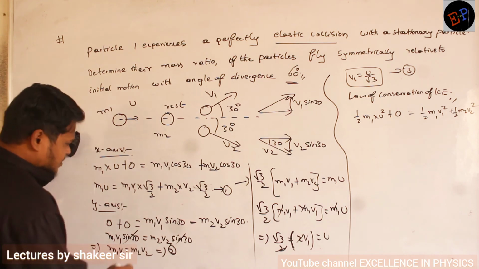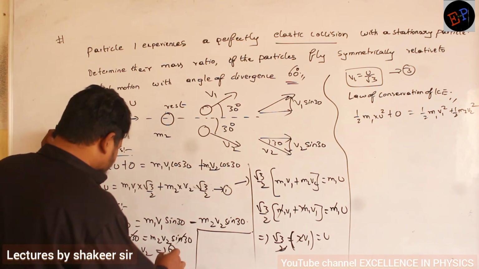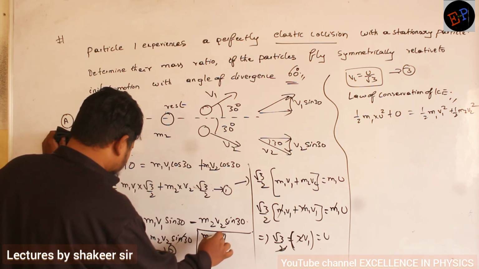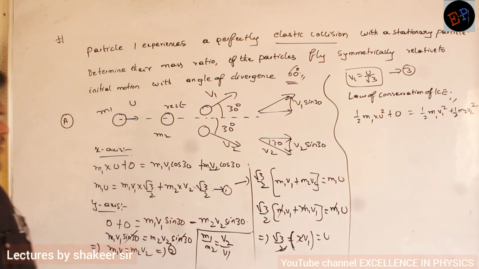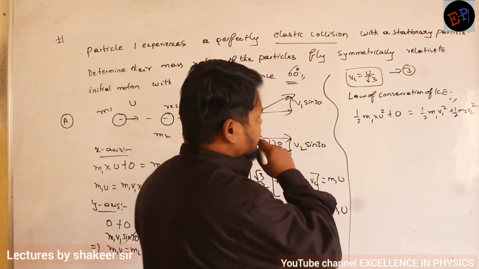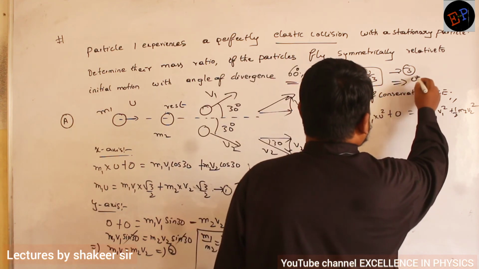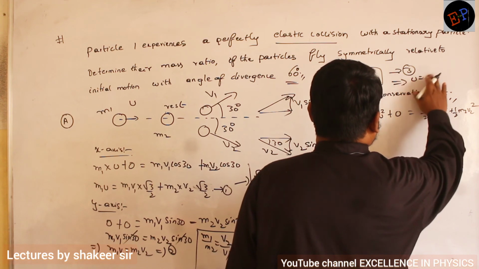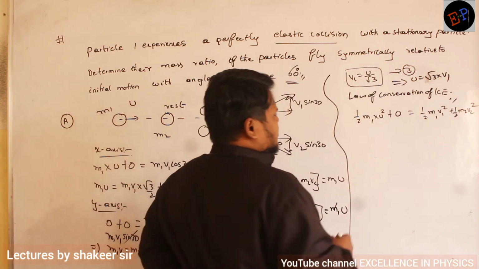So from this equation I will write m1 by m2 is equal to v2 divided by v1, and here also I will try to convert everything in terms of v1 and v2 only. So from this equation I get u is equal to root 3 into v1. Let us try to substitute.